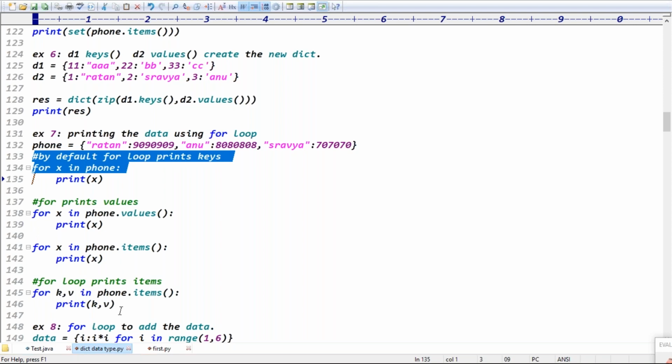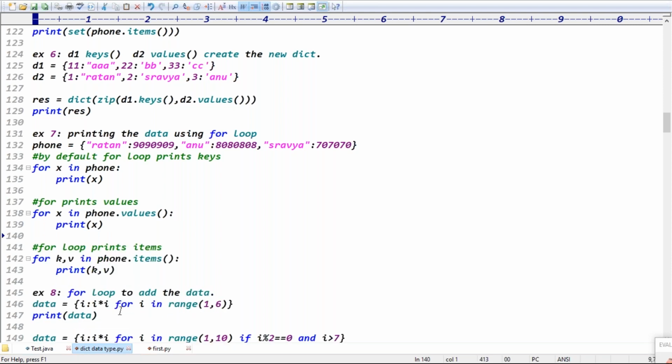So by default, a for loop prints the keys, guys. If you want the values, you can go for the values. And items means both key and values, right? Exactly, both key and values, guys. That's why on the left hand side I can take k comma v. This is a for loop to print the data.